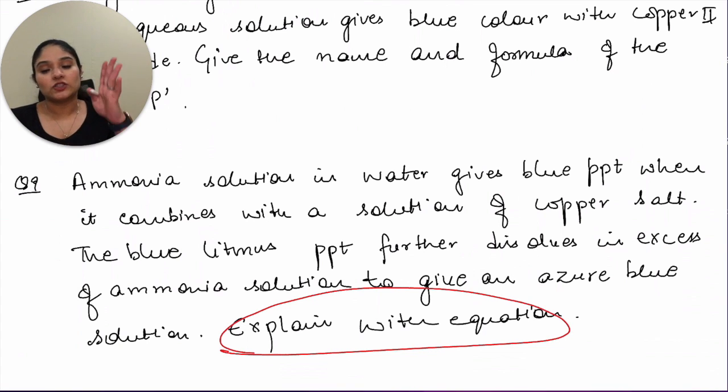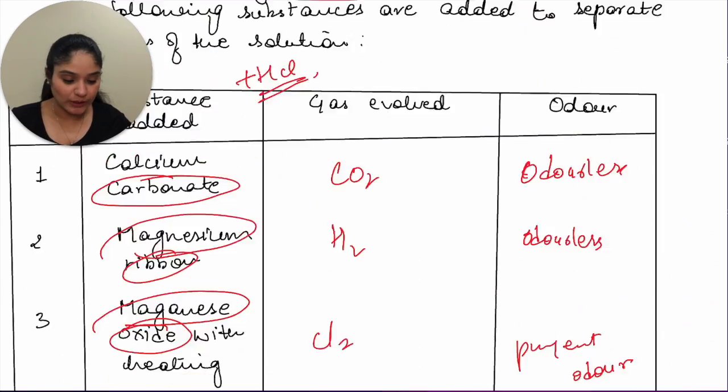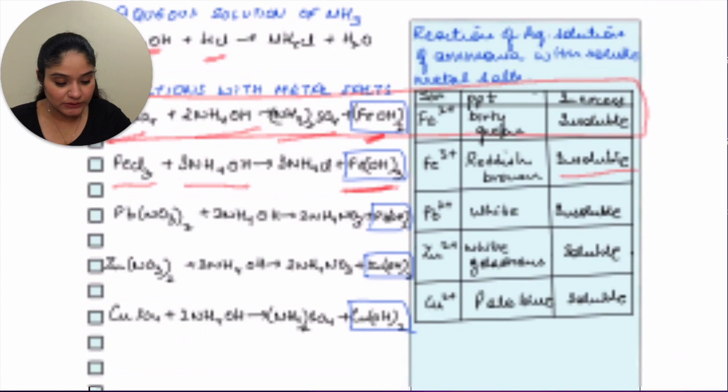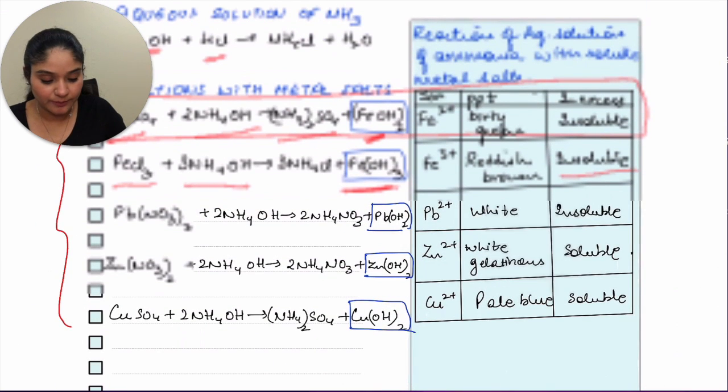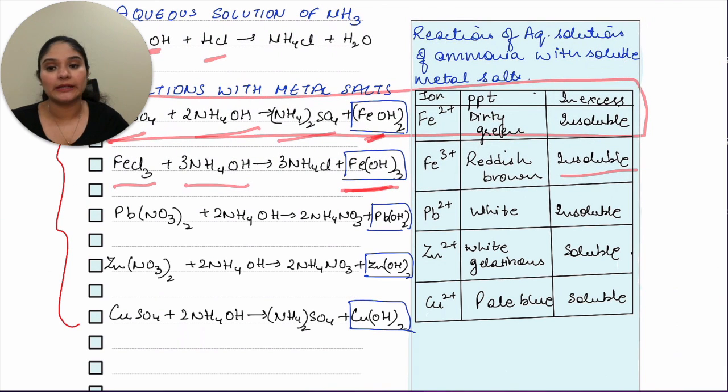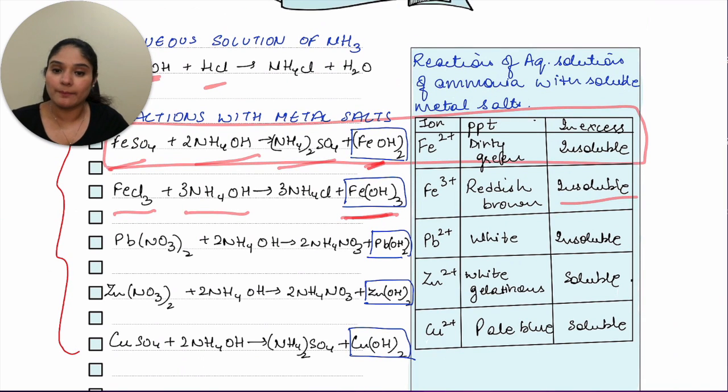The chart that we did towards the end of ammonia, I can go back and show you that. So it was this one. This is really, really important, students. Remembering all these equations, the color of the PPT and their action when you have excess of compound, whether it's soluble or insoluble, this entire information is very important.